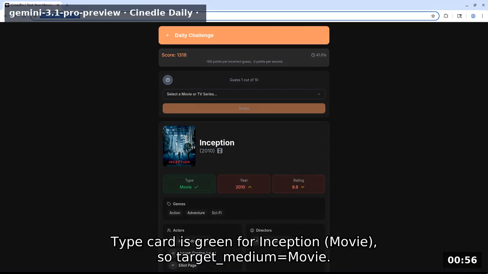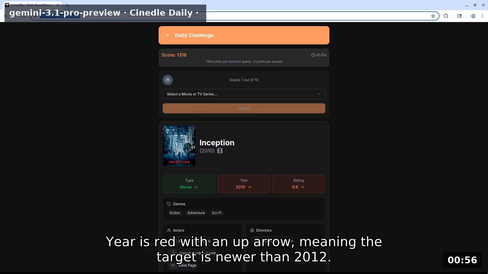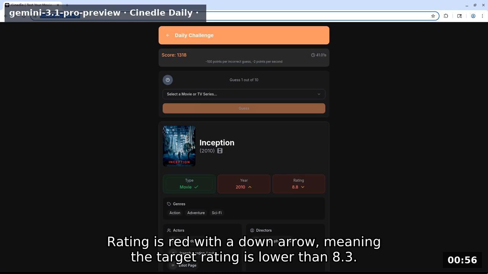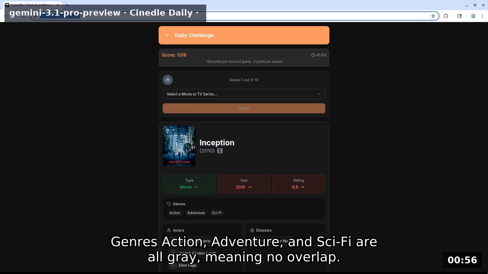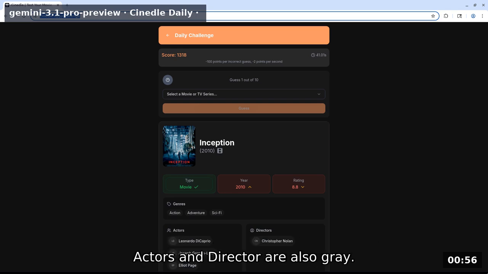Type card is green for Inception movie, so target medium equals movie. Year is red with an up arrow, meaning the target is newer than 2012. Rating is red with a down arrow, meaning the target rating is lower than 8.3. Genres action, adventure, and sci-fi are all gray, meaning no overlap. Actors and director are also gray.